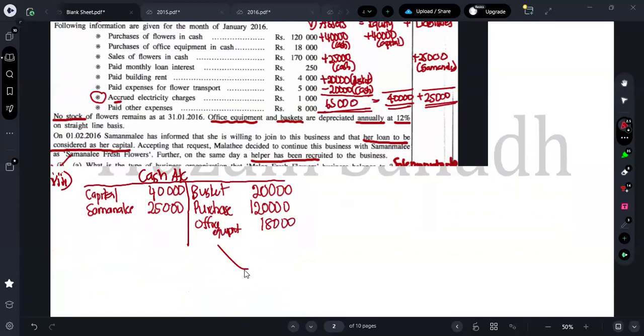So it's a cash outflow. So what else do we have, guys? Sales of flower vase is how much? 170,000. So sales I can put as what?